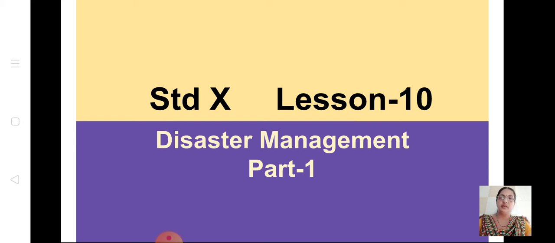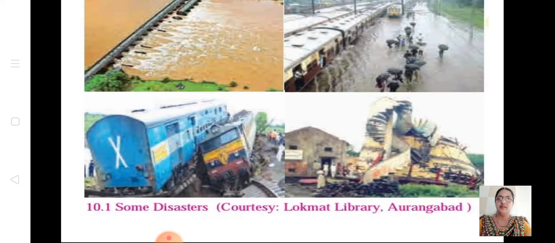Now we can see some of the pictures of disasters. Floods, even natural like tsunami, floods, and here you can see the train, derailment of train. All these are from your textbook. Now, what is meant by disaster? This we have already learned. It is actually a self-study lesson, but still I will do this lesson.